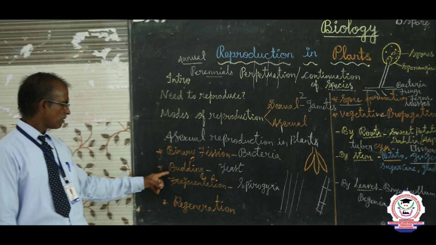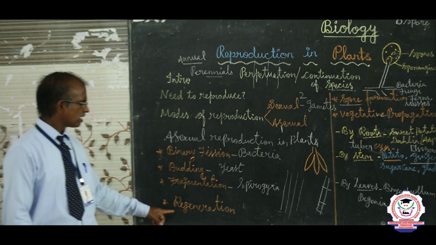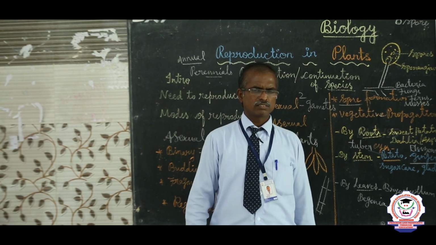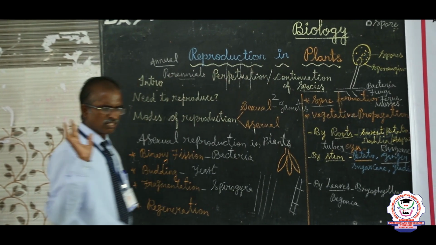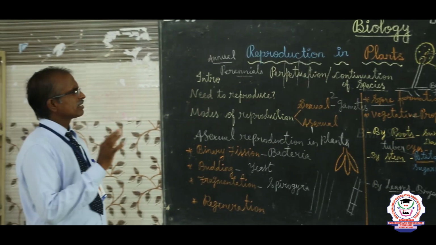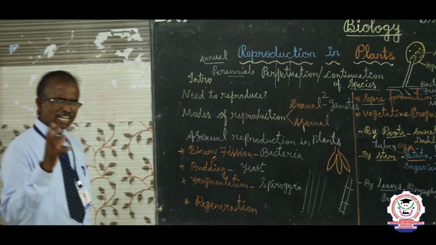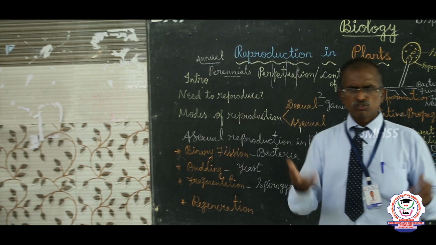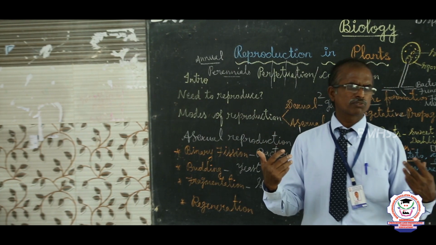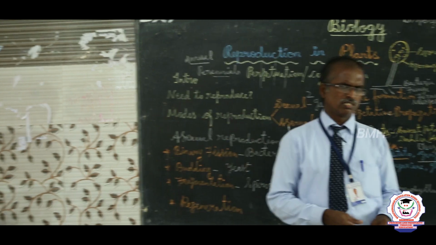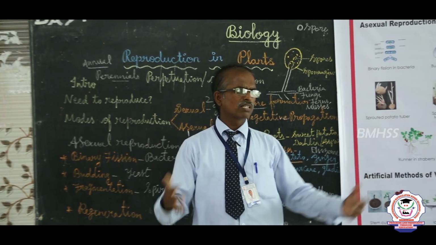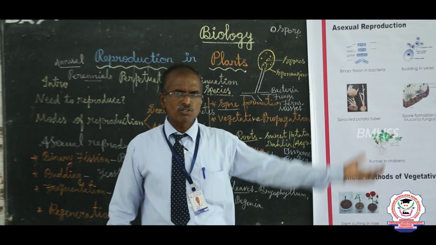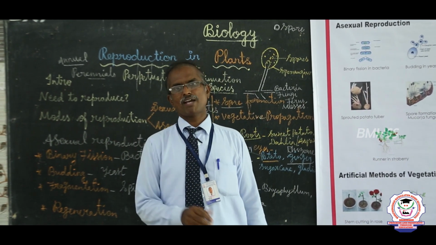Binary fission, budding, fragmentation, regeneration, spore formation and vegetative propagation. Do you understand? Good. Apart from these studies, you should collect much information from your surroundings: what the plants and animals are, how they reproduce, and whether it is by the asexual or sexual method, you can identify.